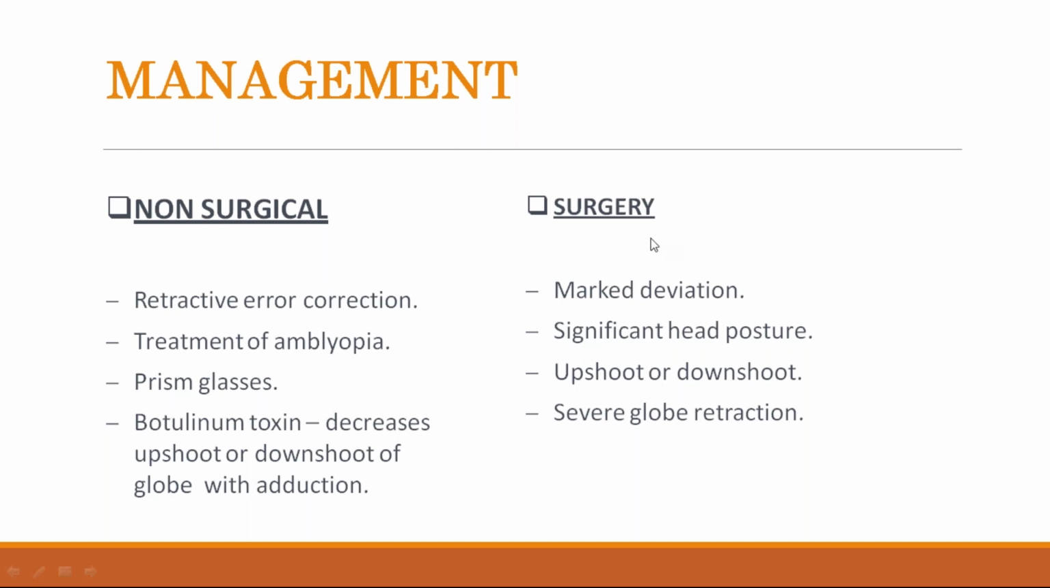Surgery is indicated when there is marked deviation, a significant abnormal head posture, significant upshoot or downshoot not relieved by the botulinum toxin injection, or severe globe retraction. These are the indications for surgery for Duane retraction syndrome.